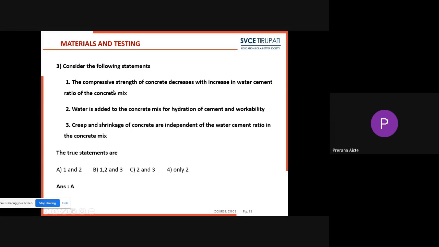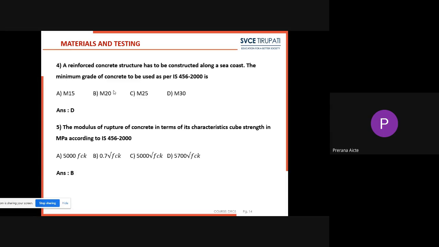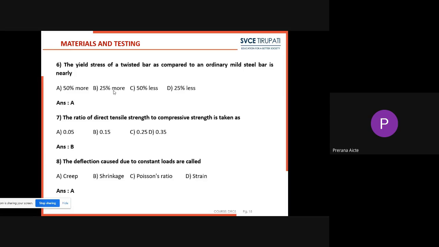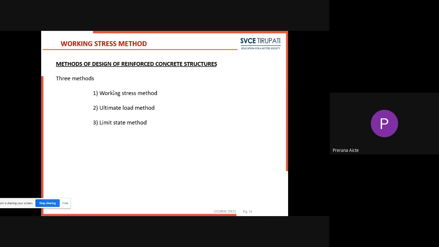Third question, statements question. Some statements will be given, and among them we have to identify the true statements. These are some of the GATE questions.